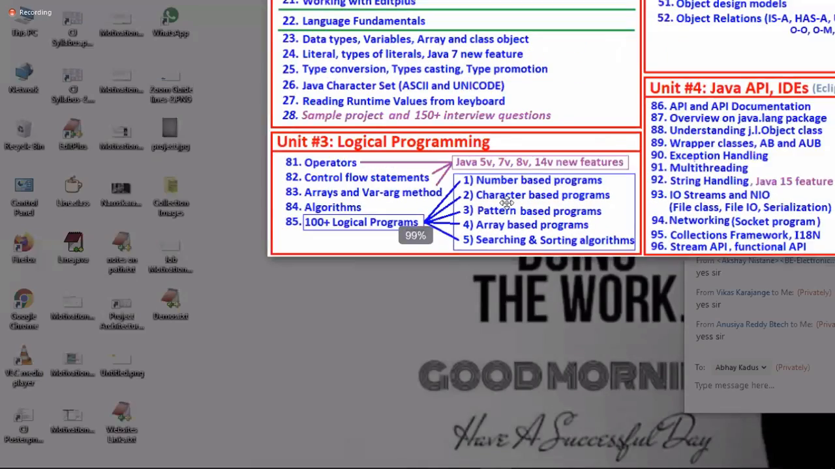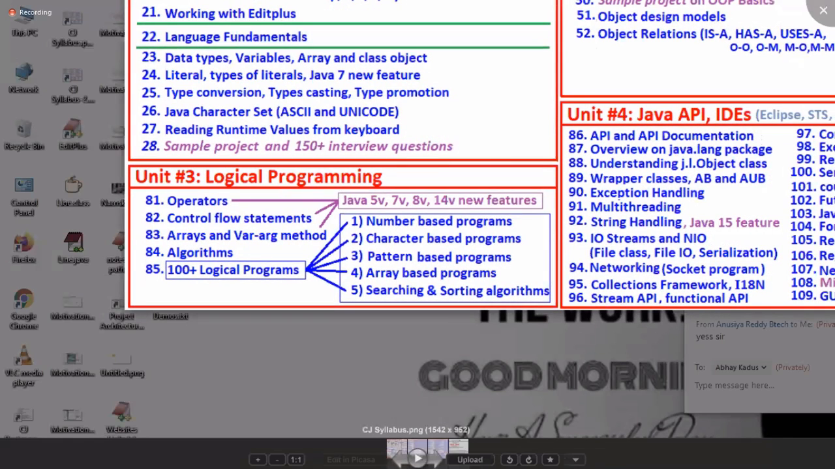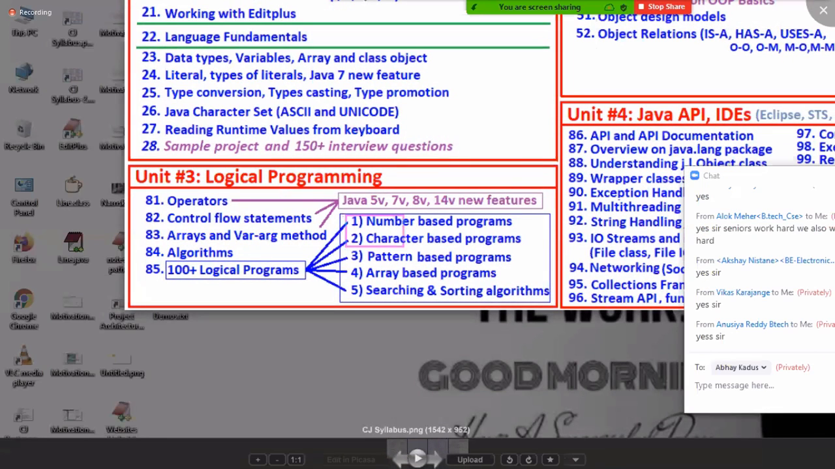If you have time, you can also develop 3 programs. Totally there are 5 sections. Because array and sorting programs are not started yet, you can start work on these 3: number-based programs, character-based programs, pattern-based programs. Daily 3 programs: 1 program on number, 1 program on character, 1 program on pattern.